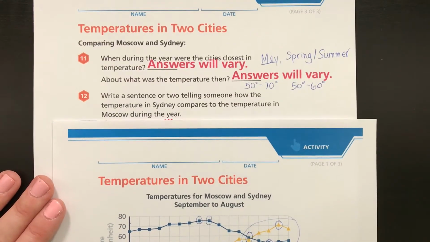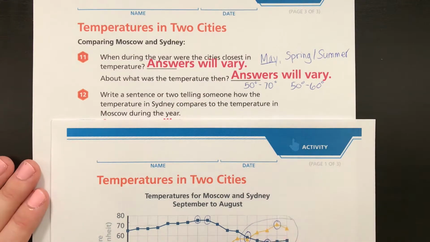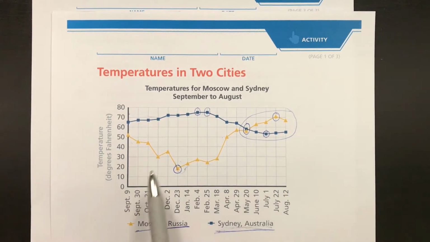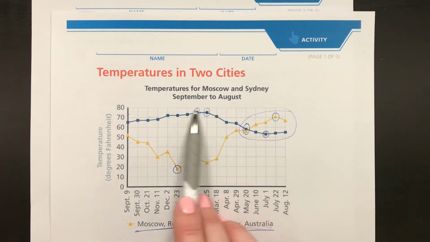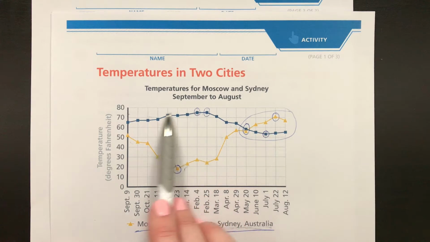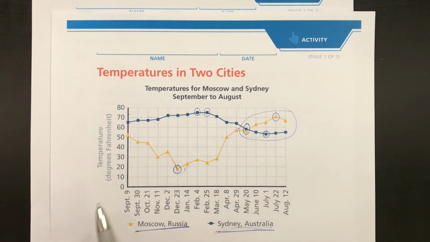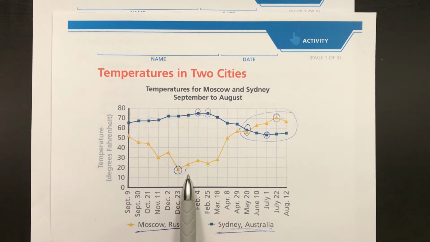So for number 12, it says, write a sentence or two telling someone how the temperature in Sydney compares to the temperature in Moscow during the year. So this might be a little bit longer of a description. It doesn't have to be a paragraph or anything, but just describing how the temperature in Sydney, although there is a variety, does kind of stay warm, definitely, but there's not a huge change in the highest and the lowest temperatures, whereas in Moscow, Russia, there's much more of a drastic difference between the months. They seem to have seasons, like they have a fall, a winter, a spring, and a summer, just like we do in the United States.